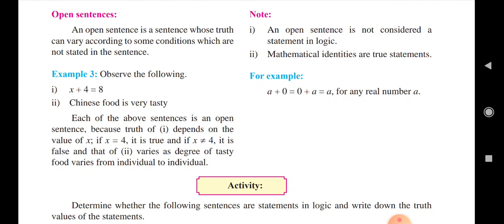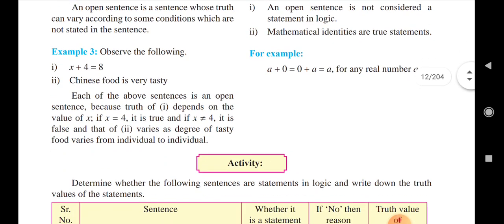An open sentence is a sentence whose truth can vary according to some conditions which are not stated in the sentence. एक ओपन सेंटेंस वो सेंटेंस है whose truth can vary according to some condition. उसका जो सेंटेंस का ट्रथ है वो चेंज होता रहेगा, इसलिए उसको हम ओपन सेंटेंसेस कहेंगे.